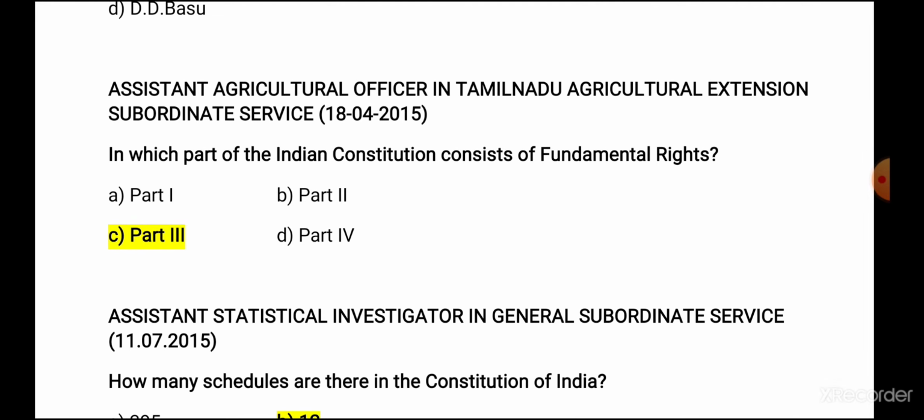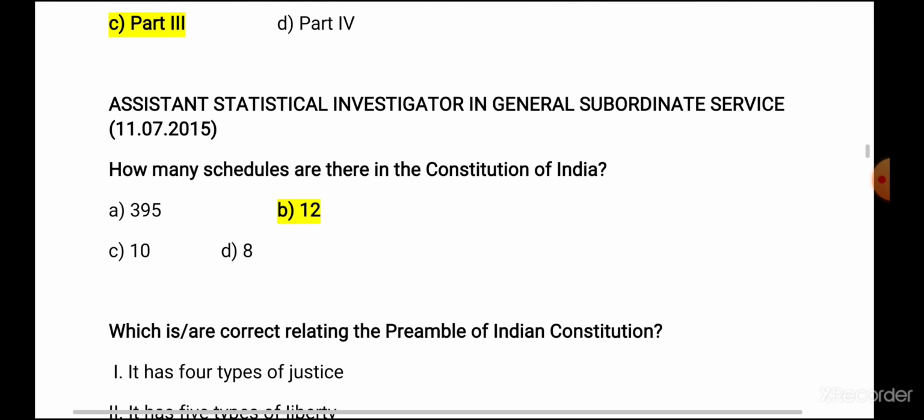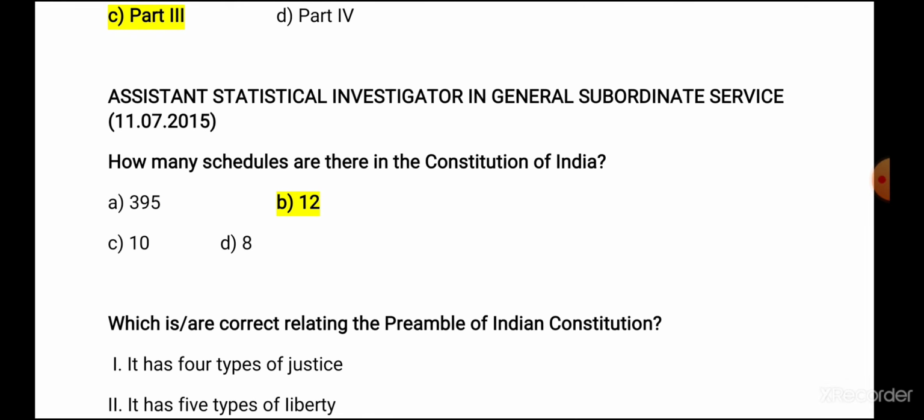Next, Assistant Agriculture Officer in Tamil Nadu Agriculture Extension Service. The question is, in which part of Indian Constitution consists of fundamental rights? We know it is part 3. So answer is C. Next, Statistical Investigator in General Subordinate Service 2015. Here, how many schedules are there in the Constitution of India? This is very direct question. We all know it is 12 schedules.